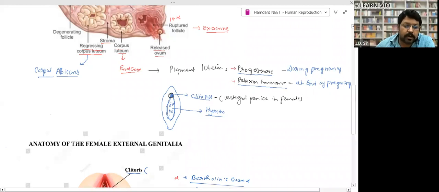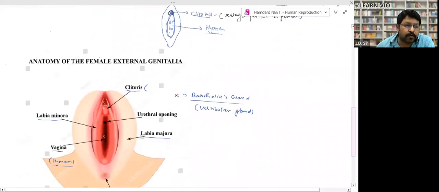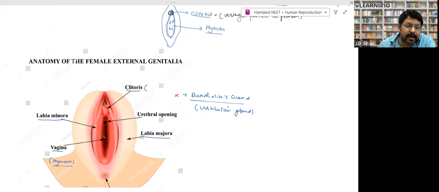Right? And that is the anatomy of the external female genital organ, right? The outer layer is called labia majora. Then the inner layer is called labia minora, right? And this is the urethral opening, from where the urethra opens, right? And this is the vaginal opening, right? And the hymen layer is found here actually, and this is the clitoris, and I have told you, right? And there is one more gland which is found above the clitoris. This is called the bulbourethral gland or Bartholin gland, right? It is a vestibular gland, right?